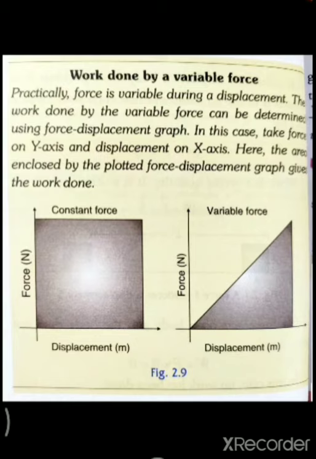Now units of speed. Speed is measured in meter per second in SI unit, and kilometer per hour. The unit of speed for automobiles such as cars, scooters, etc. is kilometer per hour. Sometimes in your question it is given in kilometer per hour, then we need to convert it to meter per second. And if it is given in meter per second and asked to convert to kilometer per hour, we can do that also. So let us learn how to convert.